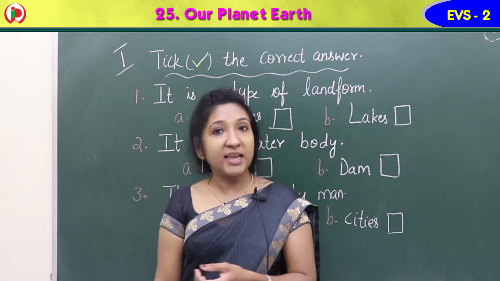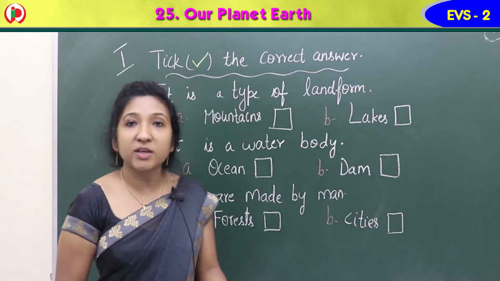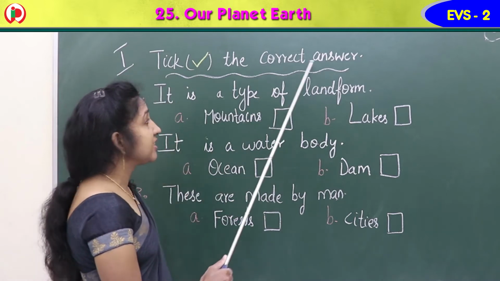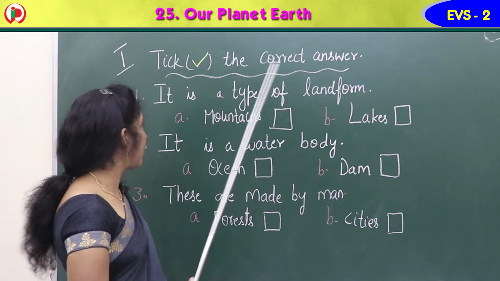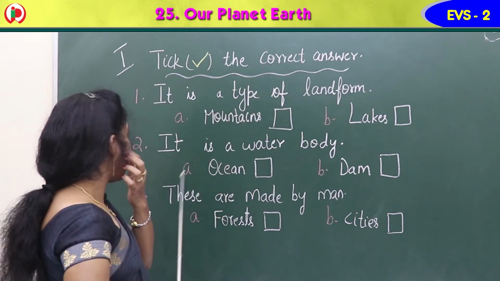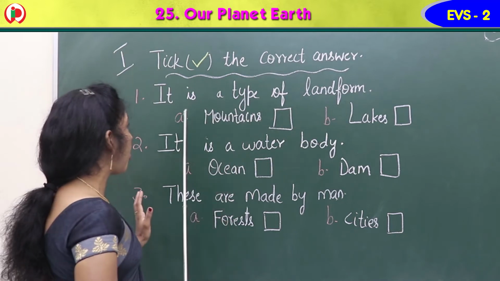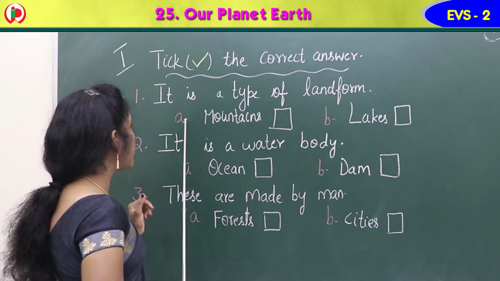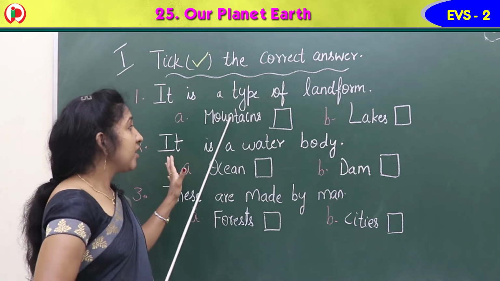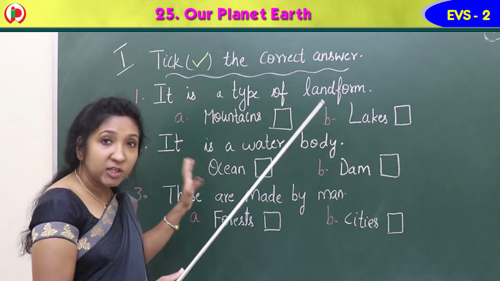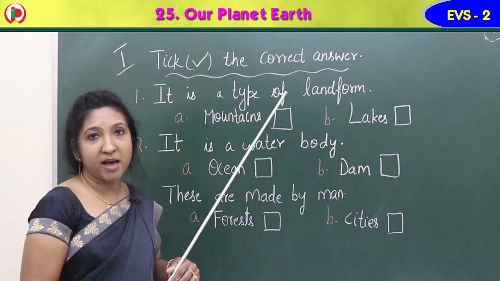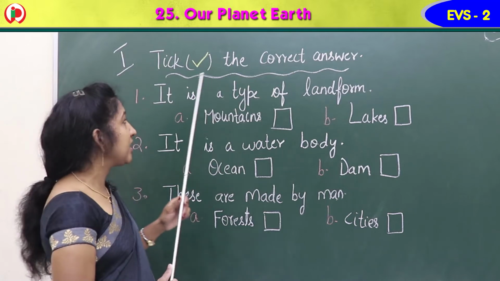So the first exercise in the workbook is exercise 1. Tick the correct answer. Yes, so we have 3 questions here. Question 1, 2, 3. Each question has 2 options. Option A, option B. Read the question, read the options. Which is the correct option? There in the square box you have to give a tick mark. Yes, now we will read the first question.